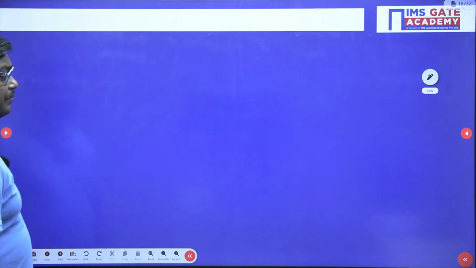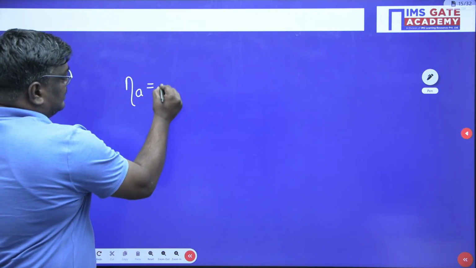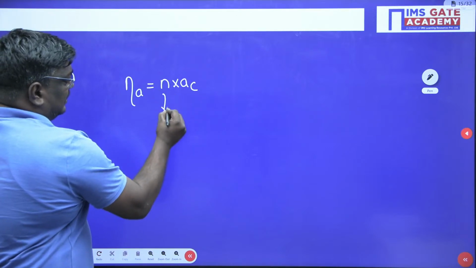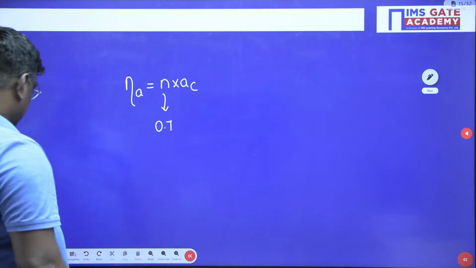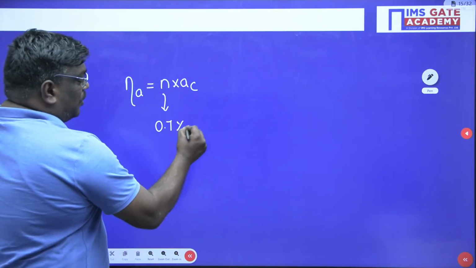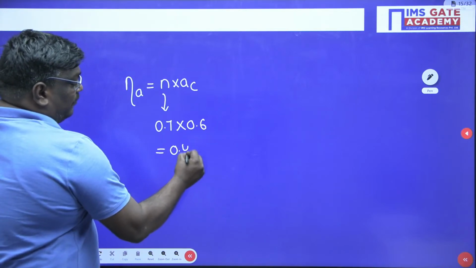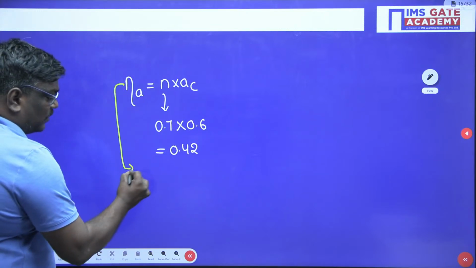Now, here, n_a is equal to porosity into air content. Now, what is porosity, sir? It is nothing but 0.7. What is air content here? 0.6. So, 0.7 into 0.6 is 0.42. Now, what is the actual definition of percentage of air voids?